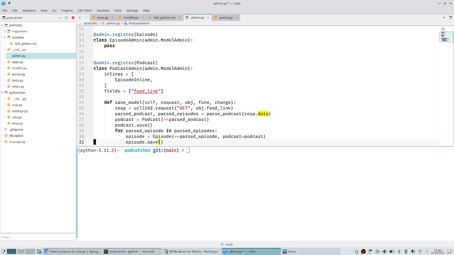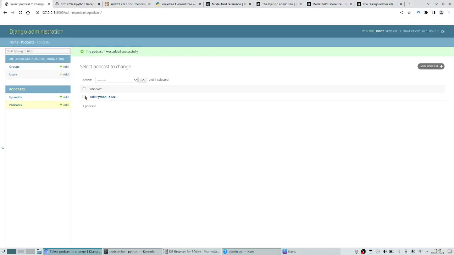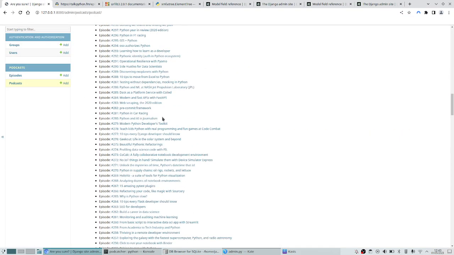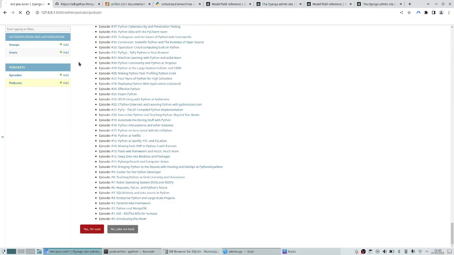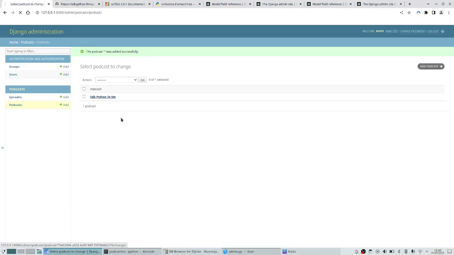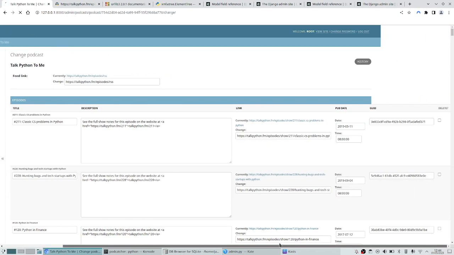In fact, I don't even need to be explicit about returning none, I'm just going to get rid of that line. And let's try it again without that save_model call and see if it still works, just to double check. Yes, I'm sure. Let's add podcast, and hopefully it shouldn't be hitting a breakpoint this time. Yep, there we go. Talk Python to Me. Hopefully it should be loading all the episodes, and the guid is fixed.